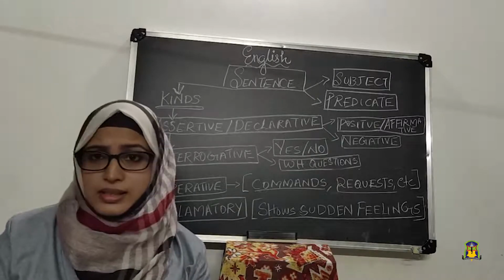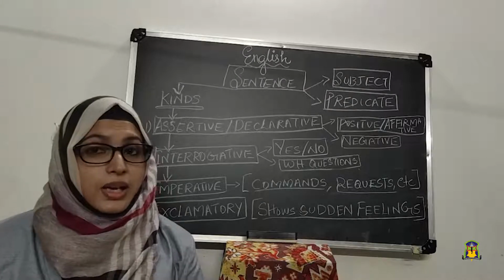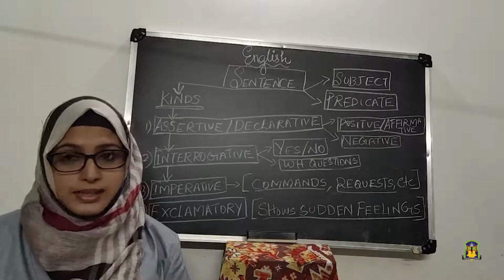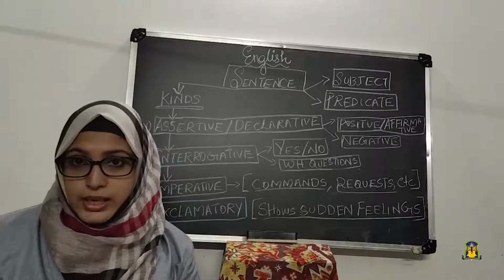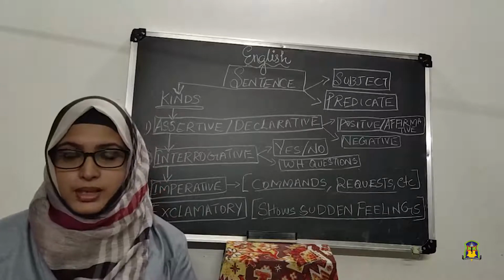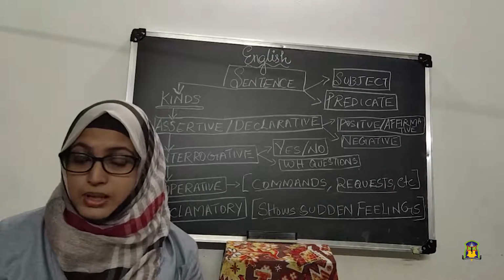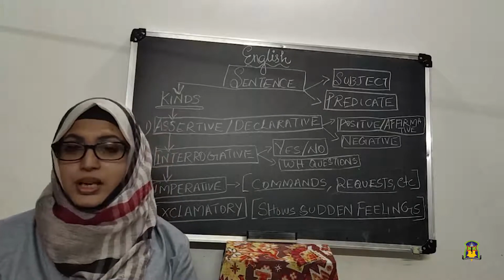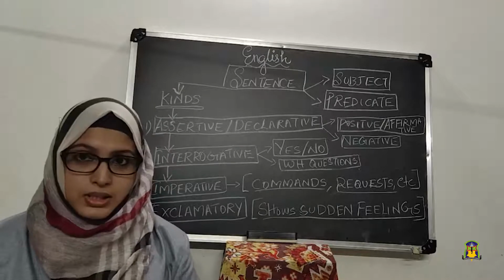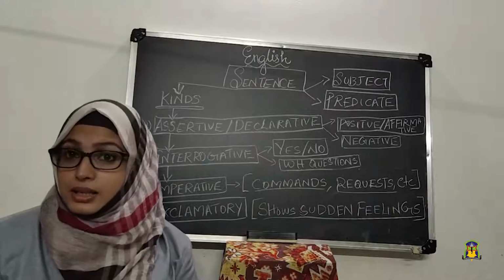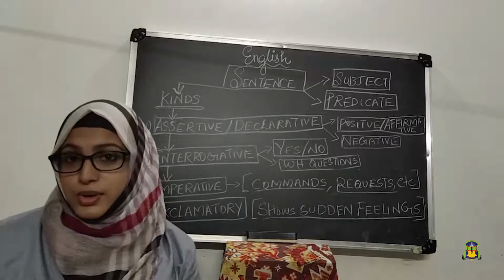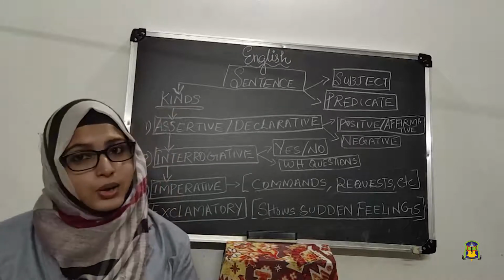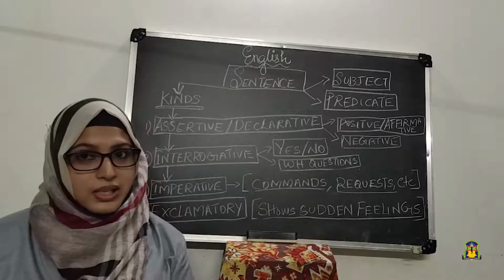There is no necessity that the subject has to come at the beginning of the sentence. It can come at the end of the sentence also. For example, waiting by the school gate in the rain was my brother. Listen properly. Here my brother is the subject. It is not at the beginning of the sentence, it is coming at the end. So that's all about subject and predicate.